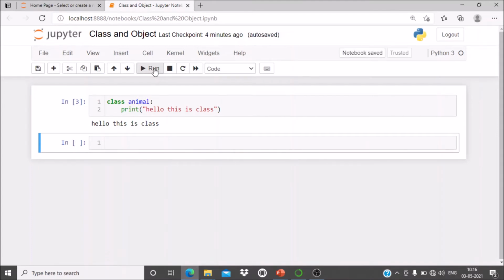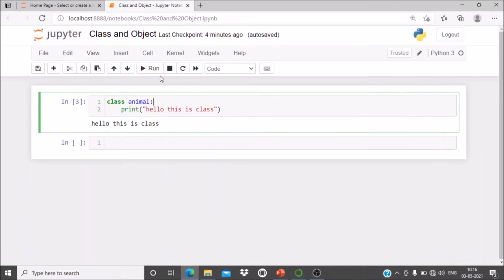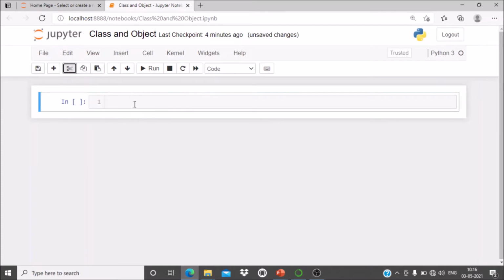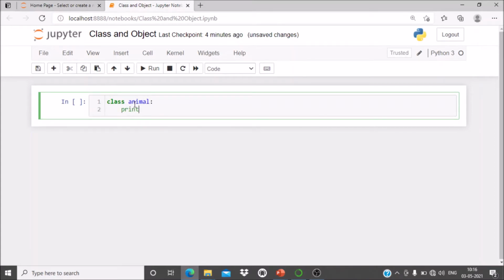Now how can you create an object of the class? Suppose I am creating a simple class Animal. Then I will write print, hello, this is class.